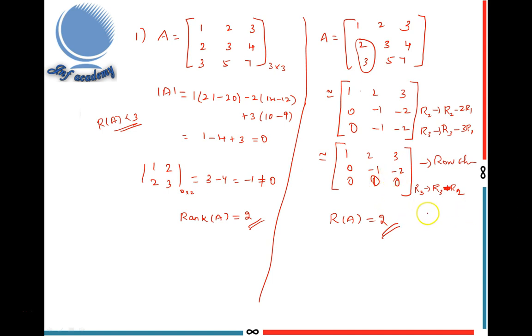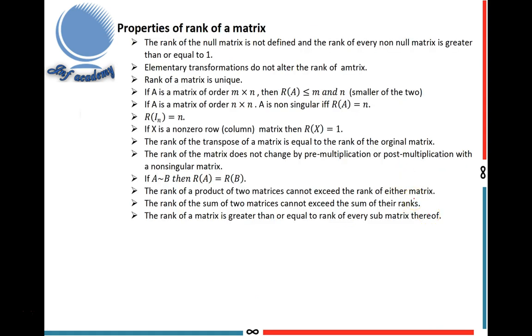Next, I explain some properties of rank of a matrix. This is very important to solve questions. Properties of rank of a matrix. The first property is the rank of the null matrix is not defined. And the rank of every non-null matrix is greater than or equal to 1. That means rank of a non-null matrix is not equal to 0. That means rank of A is always greater than or equal to 1 if A is a non-null matrix. Next, elementary transformations do not alter the rank of a matrix.